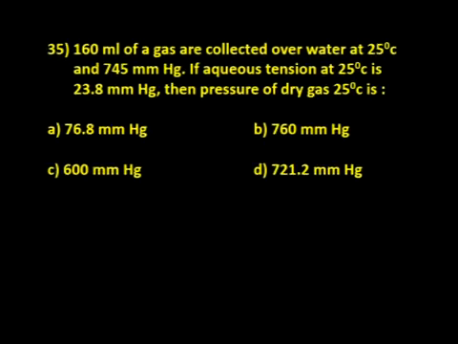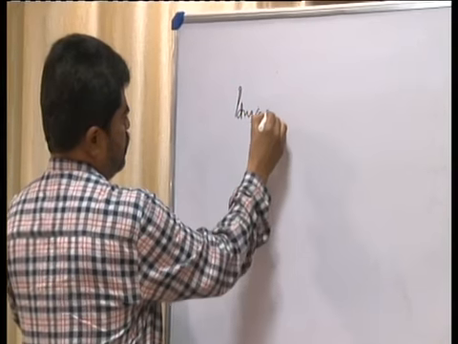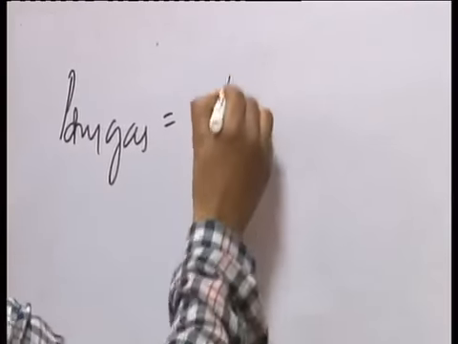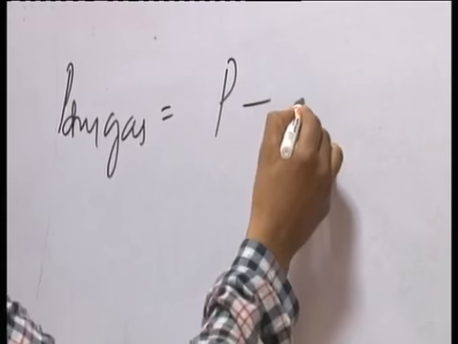Okay. Now you consider one more, that is question number 35. In this case 160 ml of a gas are collected over water at 25 degrees Celsius and 745 millimeter of mercury. If aqueous tension at 25 degrees Celsius is 23.8 millimeter of mercury, then pressure of dry gas is equal to total pressure minus aqueous tension.